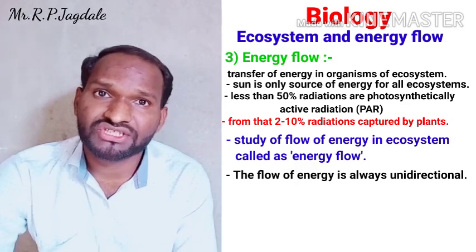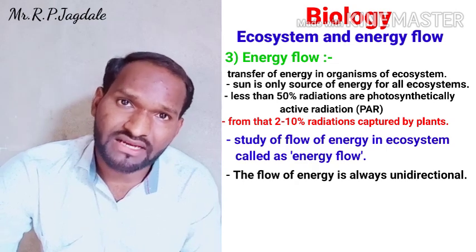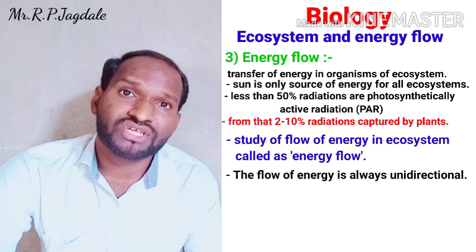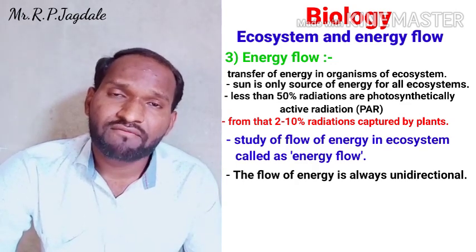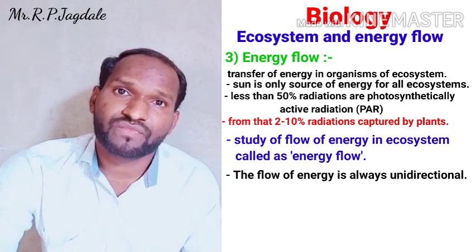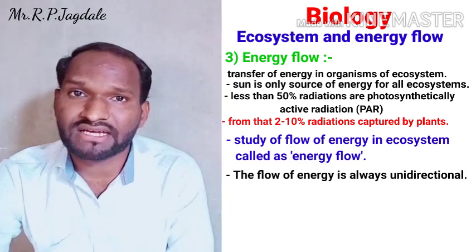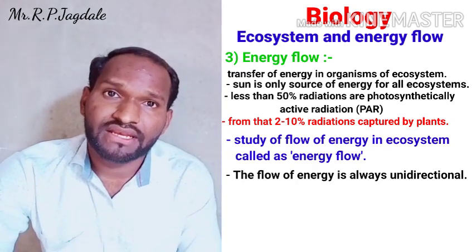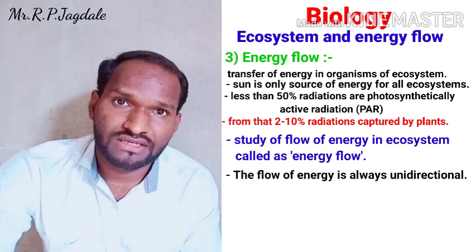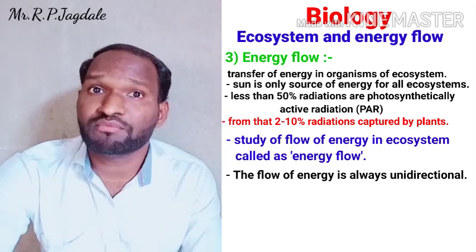That means the radiation is captured by the sun, then by the plants, then passed from plants to the animals, to the secondary and tertiary animals, the consumers, and finally it is released into the ecosystem. It is not used again by the sun or by the plants. So energy, once used in an ecosystem, is lost as heat from the ecosystem. So this is very important.